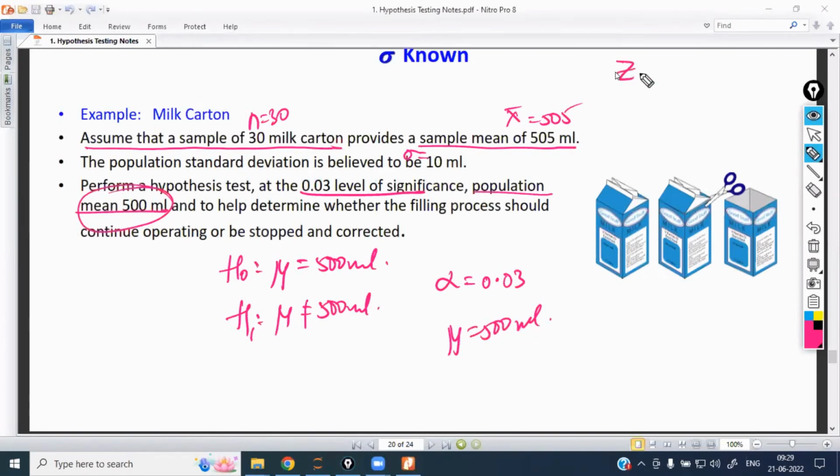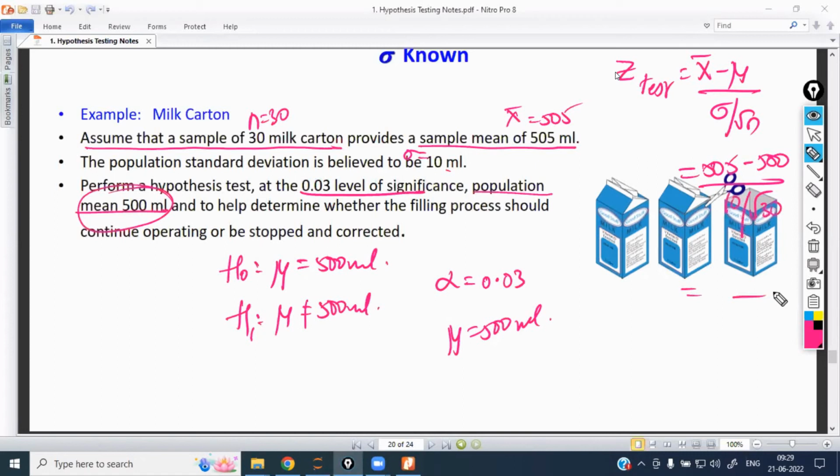So now the test statistic I am going to apply is X bar minus mu divided by sigma by square root of n, which is nothing but, where is X bar? 505 minus mu, this one is 500, divided by 10 by square root of 30.